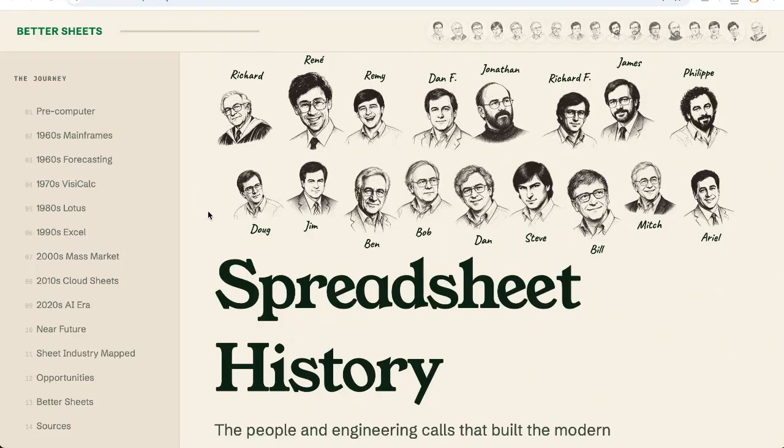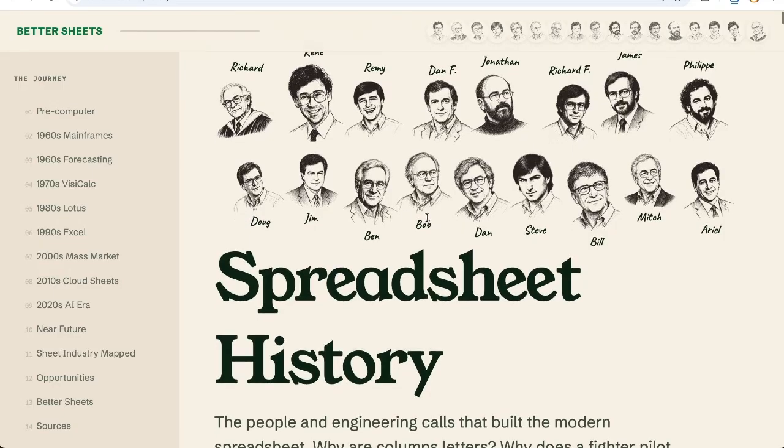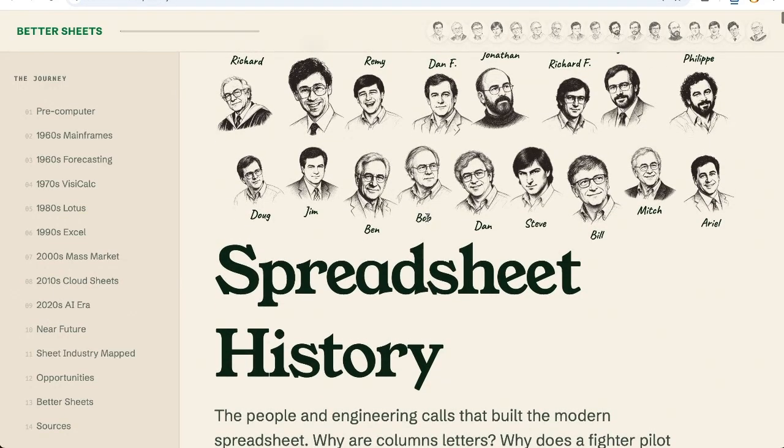Who invented the spreadsheet? Well, common internet knowledge right now says that Dan Bricklin, who created VisiCalc, created the spreadsheet, the modern online spreadsheet that we know of. However, that's not the case. That's not exactly the answer.